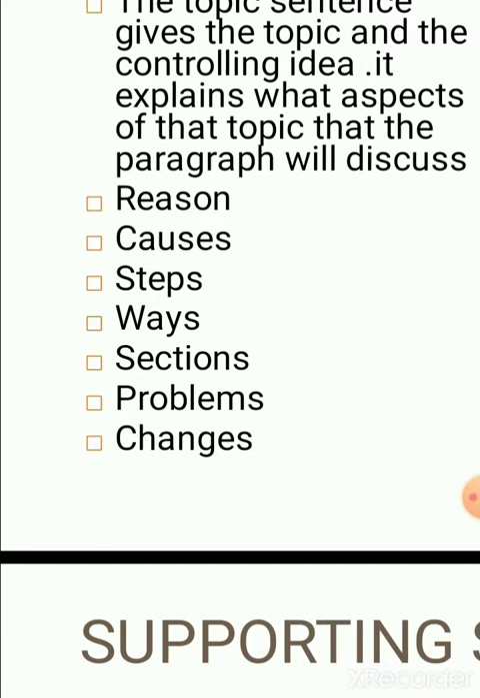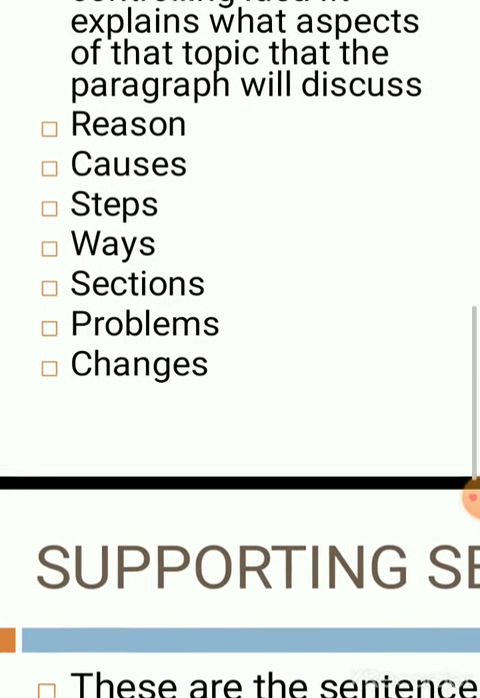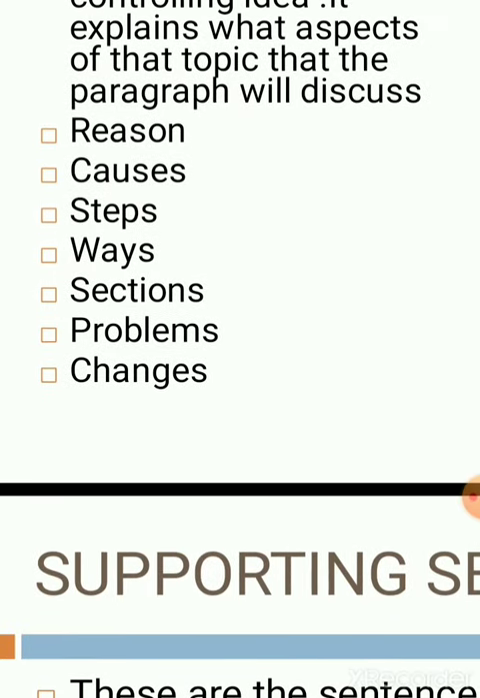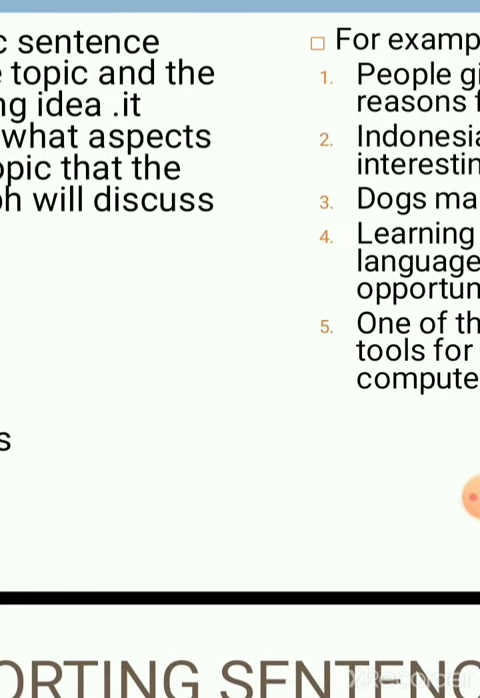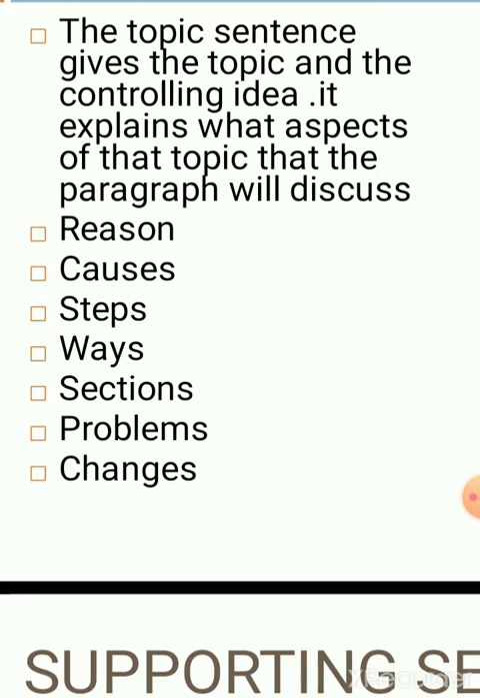We can discuss the steps we have to follow while making tea. We have to discuss the sections that you have in your college: science section, art section. You can also discuss the aspect of problems, you can also discuss the aspect of changes. So you have to choose one aspect of that topic, and that aspect is called controlling idea. Controlling idea controls the whole paragraph.